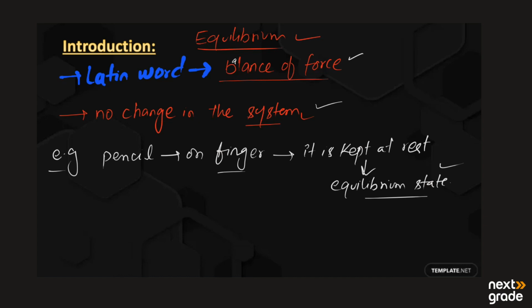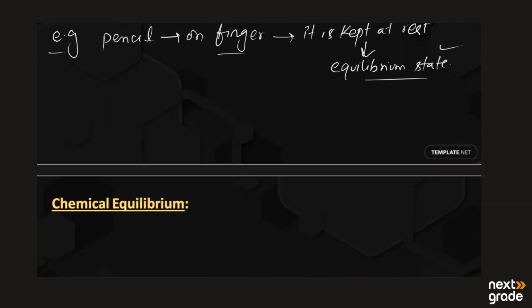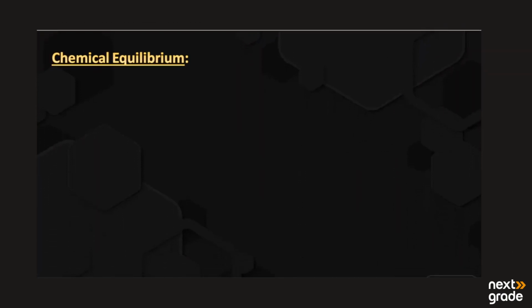We can also have other examples, but let's have a look at what is meant by chemical equilibrium. For example, we have a simple reaction in which reactants A plus B are changed into C plus D. When A plus B changes into C plus D, this reaction is known as the forward reaction.